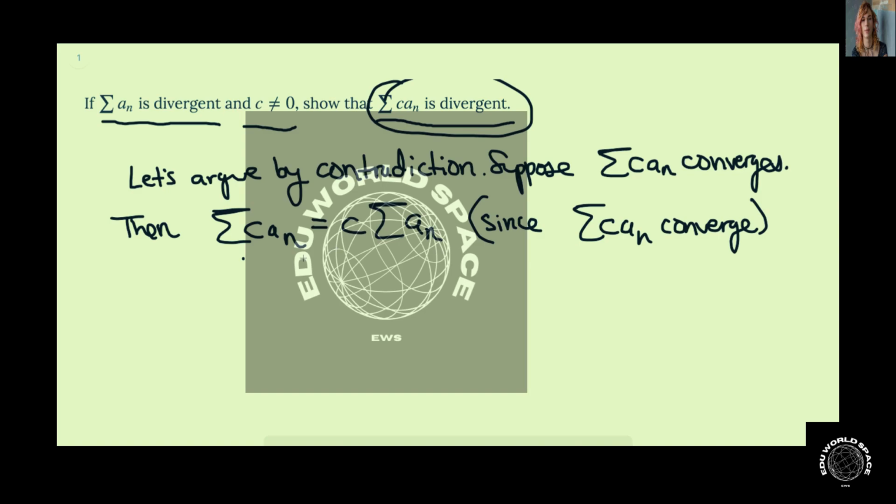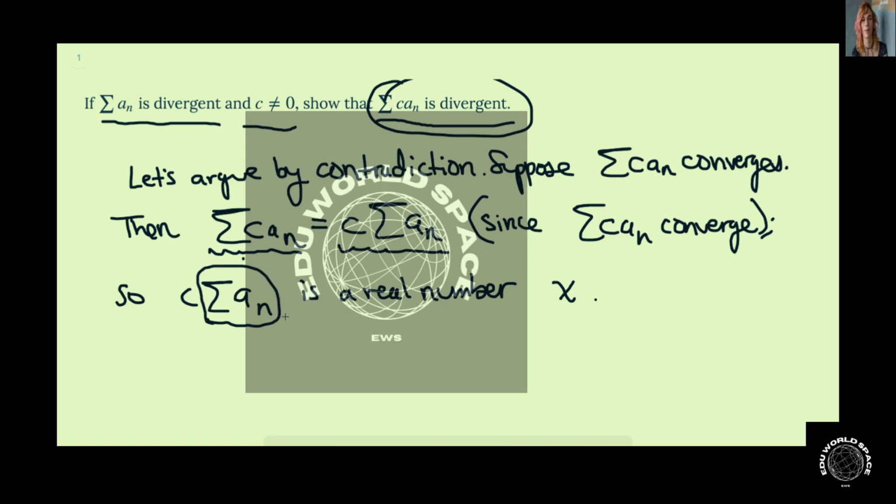However, if this left-hand side converges, that means the right-hand side converges. So this means that this expression on the right-hand side is a real number. Let's call it x. But then we can solve for the sum of an. So we have x over c, but if you divide two real numbers and c is non-zero, that was our assumption, then this is also a real number.